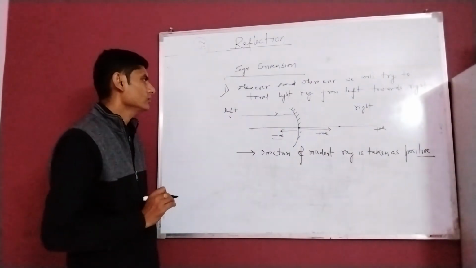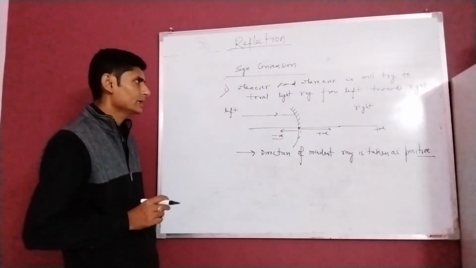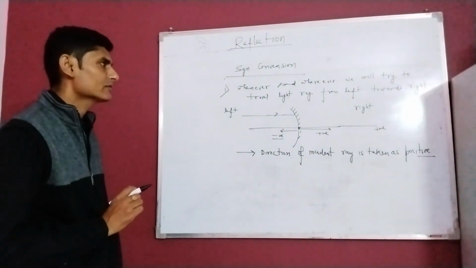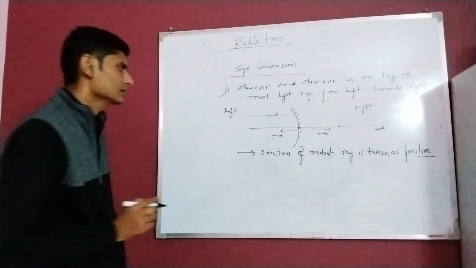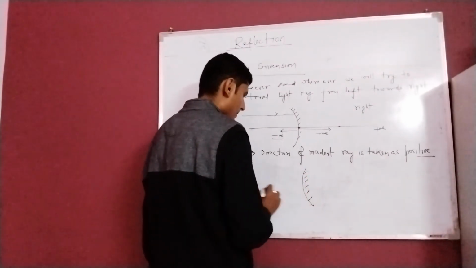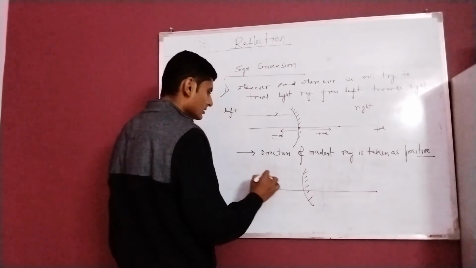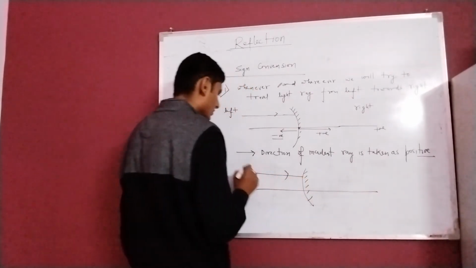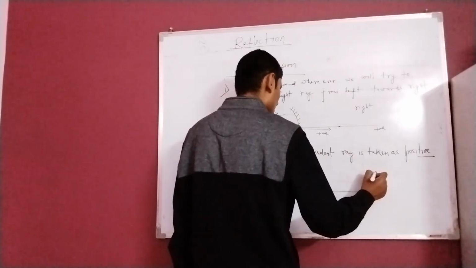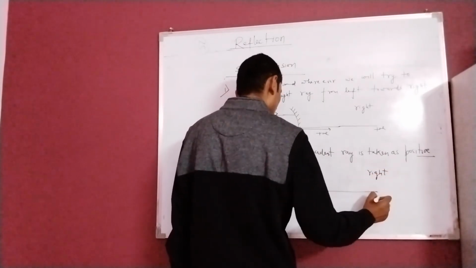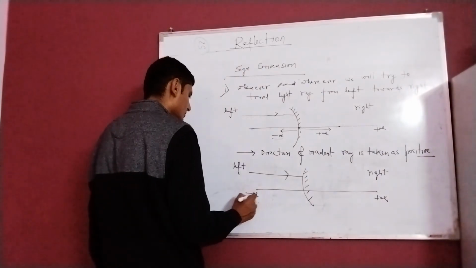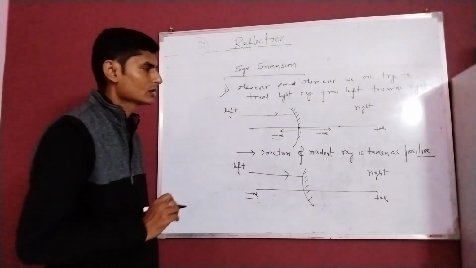So what I have stated is that whenever and wherever possible we will try to travel the light ray from left towards right. One more example is this. This is a convex mirror. The light ray is traveling from left to right. So in this case too, we will take positive to the right and negative to the left.